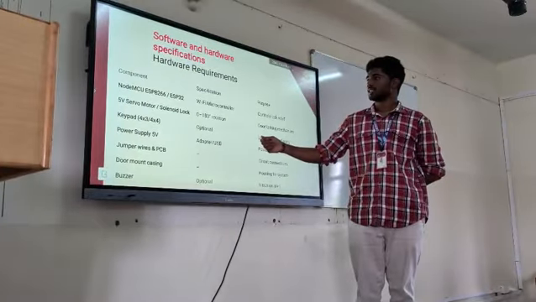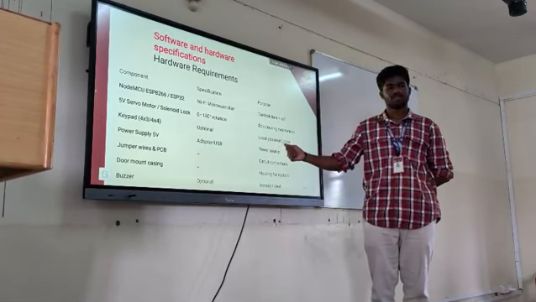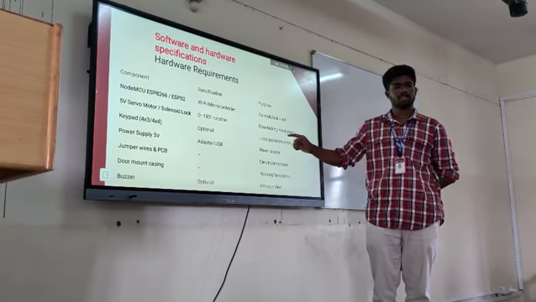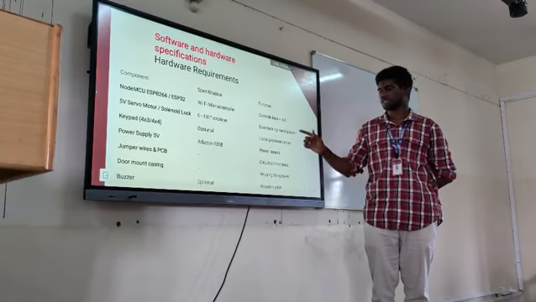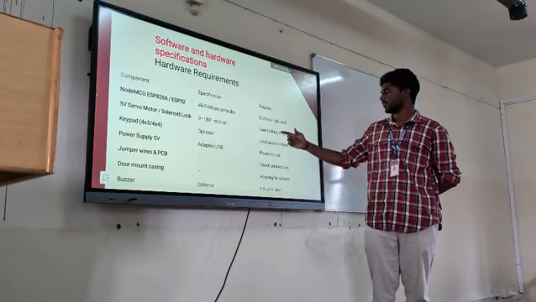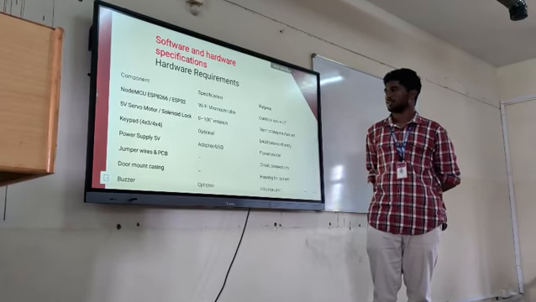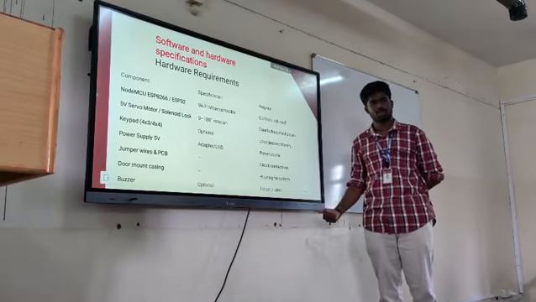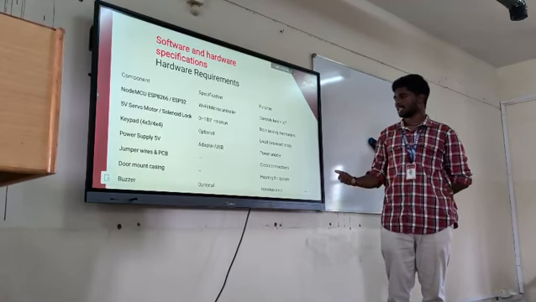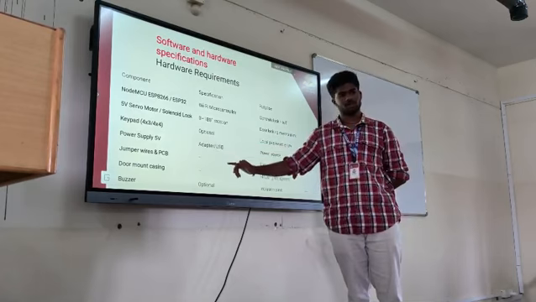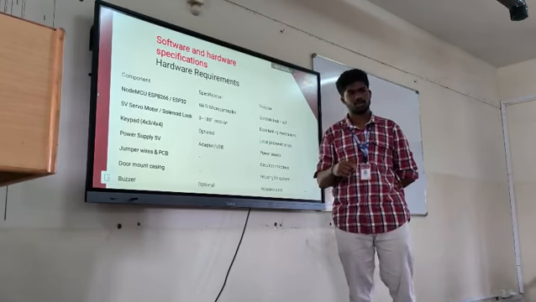hardware requirements, components. We have used ESP32 as the Wi-Fi controller. It is used to control locks plus IoT. We have used a solenoid lock. It is used for 0 to 180 degree rotations. Its purpose is the door locking mechanism. And a keypad, which we have used for the local password. And power supplies, adapter and power source. We can use USB, but we did not use it. We have used an off board.